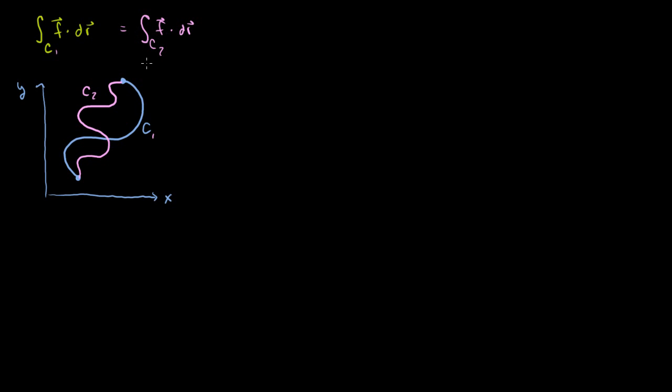What this is telling me is that all it cares about to evaluate these integrals is my starting point and my ending point. It doesn't care what I do in between. It doesn't care how I get from my starting point to my end point. These two integrals have the same start point and same end point. So irrespective of their actual path, they're going to be the same. That's what it means for f to be a conservative field, or what it means for this integral to be path independent. So before I prove or show you the conditions, let's build up our toolkit a